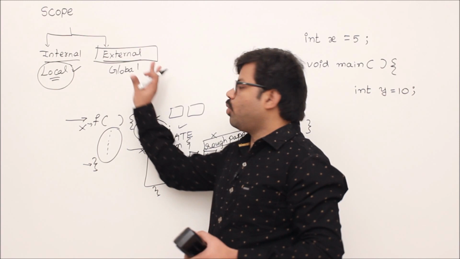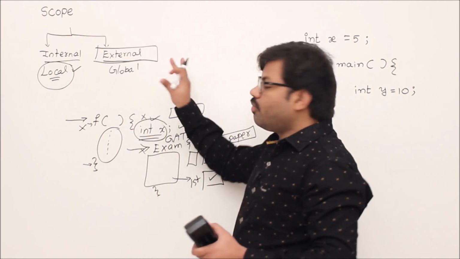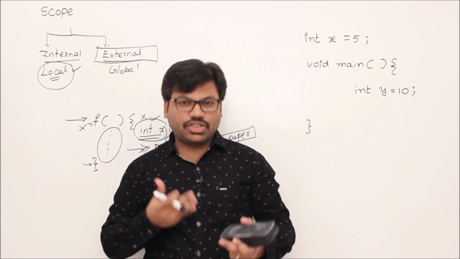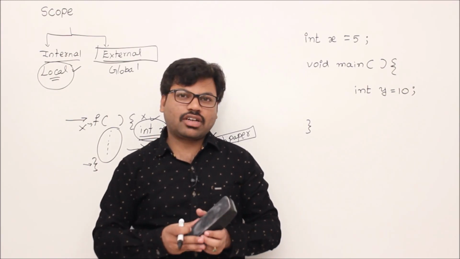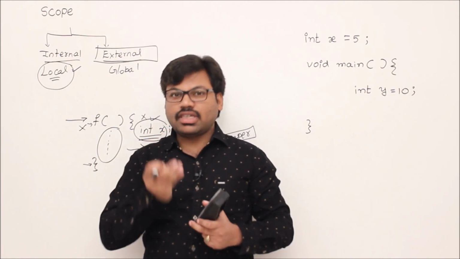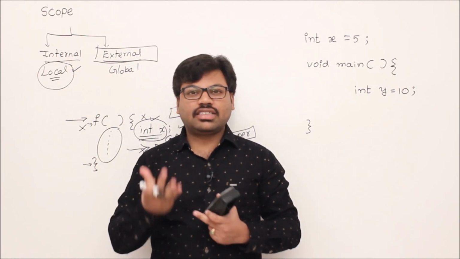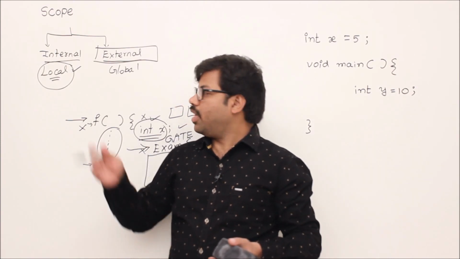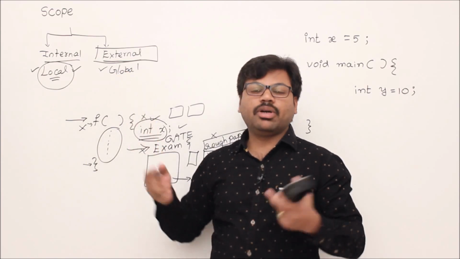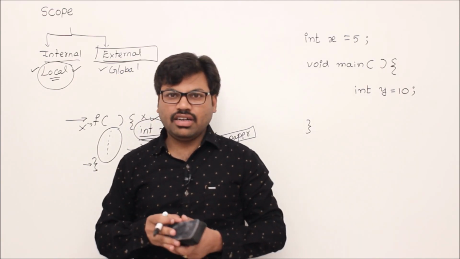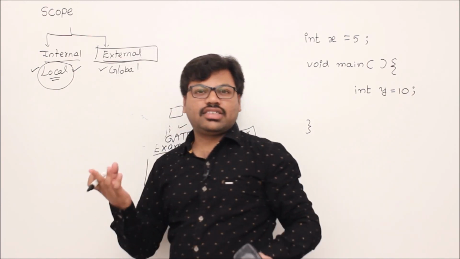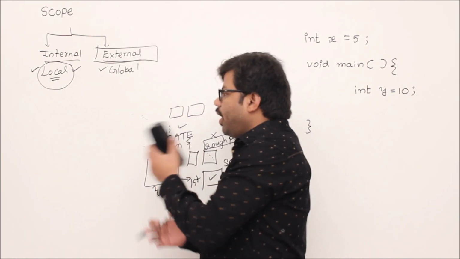Same way, let's come to programming. In programming there are some variables which you want to hold forever till your program execution is completed. Such variables are called external variables. So if you understand the purpose of a variable, probably you can understand scope in a better way. That's why I'm explaining the reason of local variables, otherwise the purpose of global variables. Understand? Now you know the reason of local variable and global variable, then you can understand scope. Okay, so now come back to scope.